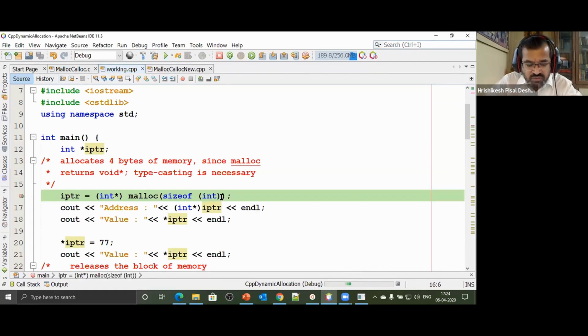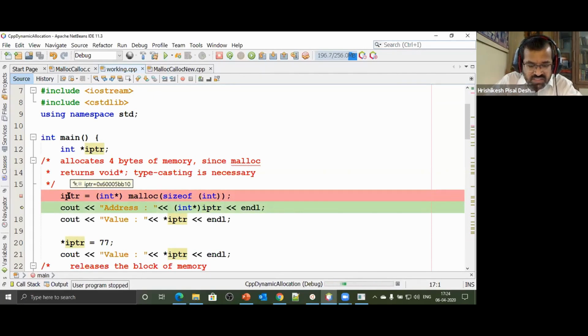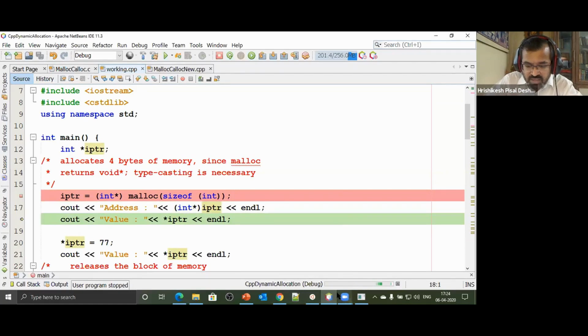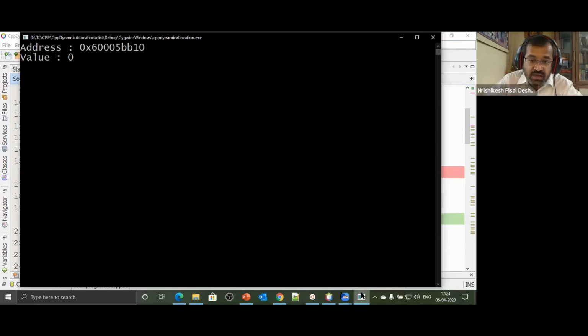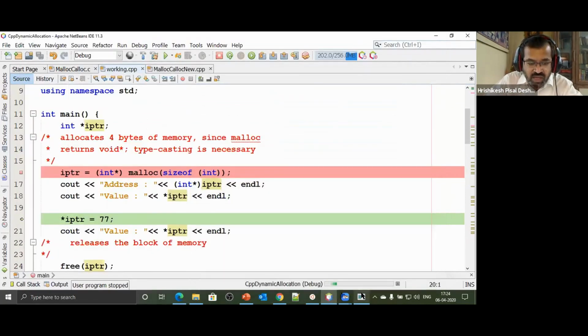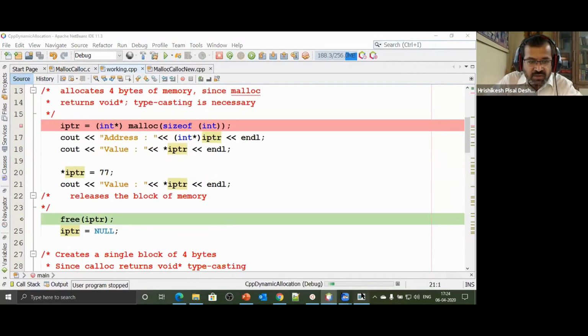So malloc of size of int, 4 bytes of memory has been allocated starting from some address. Look at that address 5BB10. So when I print this particular address, that address has got printed. After that, I print the value at that address. Luckily, we got 0. It could have been any garbage value. I store the value at that location. I print the value. So that's 77. And then I free that block of memory.